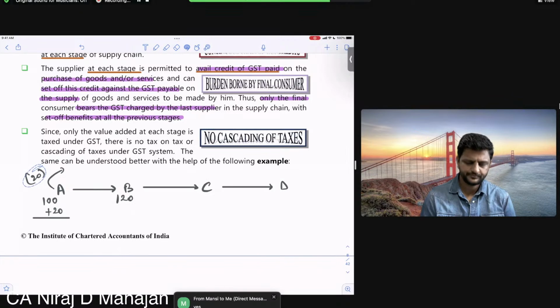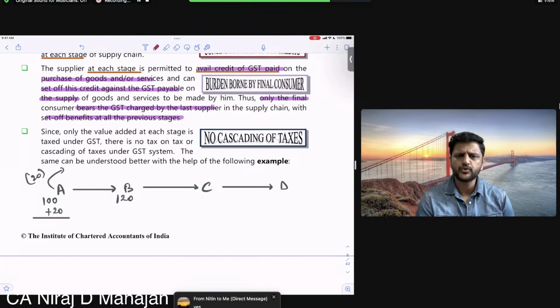A sold to B at 120. So the buying price of B is, bachcho, how much? 120. This much you agree, na? Selling price of A is the buying price of B. And he did some work on it.